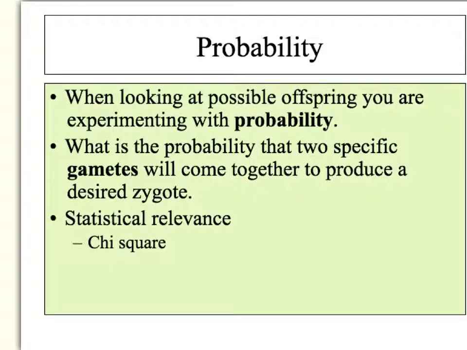So we're talking about probability. We're looking at the possible offspring you are experimenting with. We're looking at what's the probability of getting this type of offspring, which is kind of like what they do with race horses. They're constantly looking at past lines and figuring out the probability of getting that next grand champion. So what we're going to look at is the probability of 2 specific gametes coming together to produce the desired zygote, or that grand champion. The statistical test to find out whether the outcome is what we expected or if something else is driving that outcome is called a chi-square test.